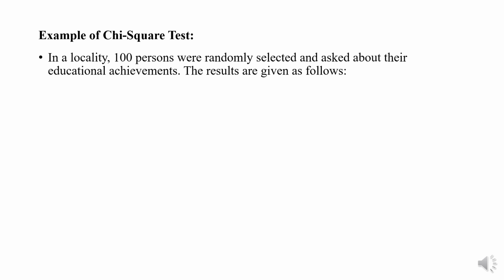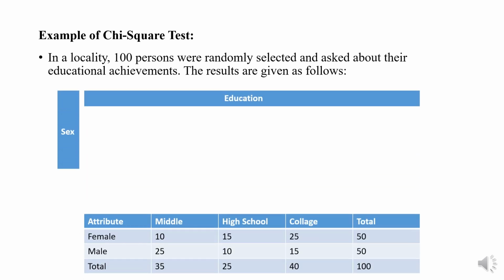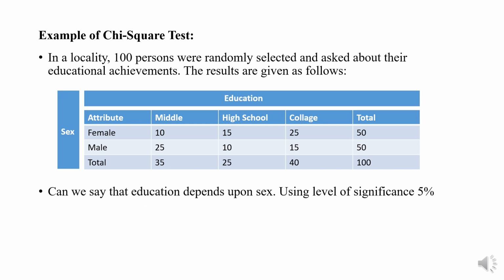Education and sex. Attributes are middle, high school, college, and the total numbers are also given. And the gender, or we can say the sex, are male and female. So the totals are also given in the column as well as in the row form. So can we say that education depends upon sex using level of significance 5%?